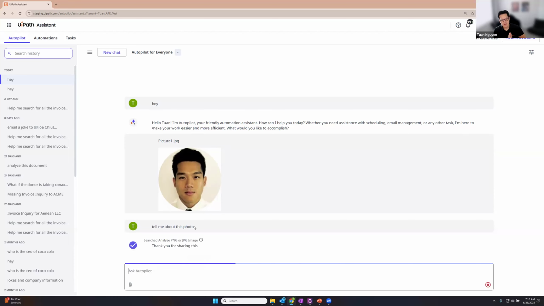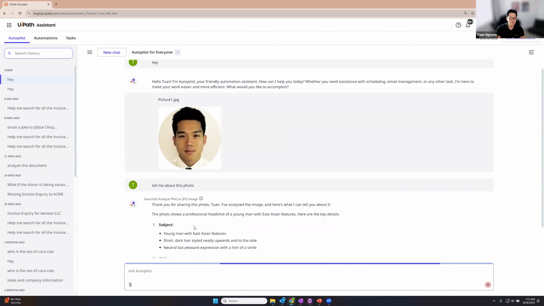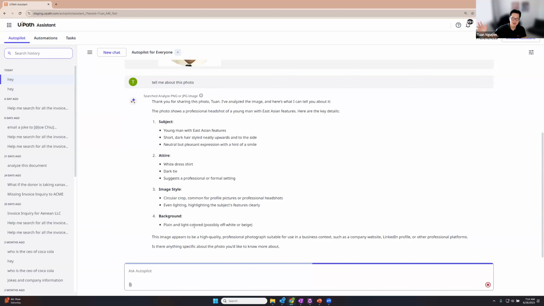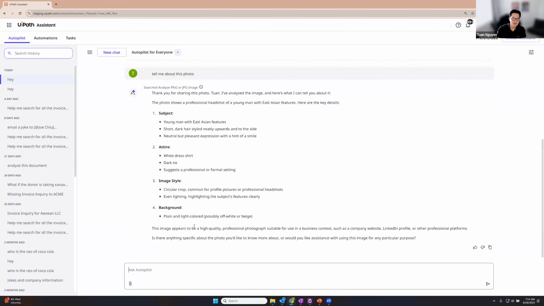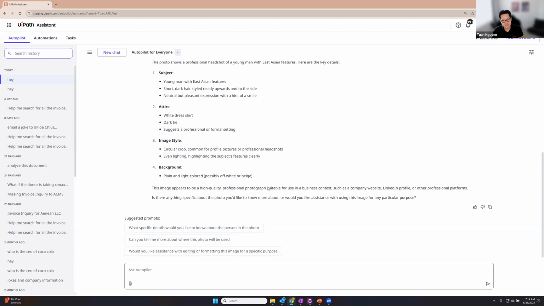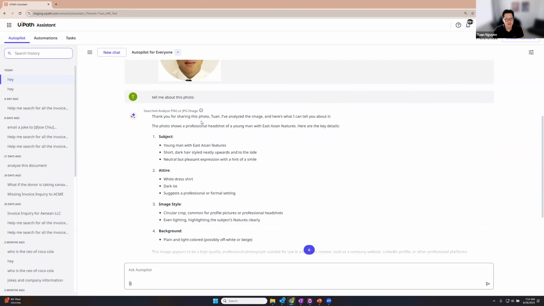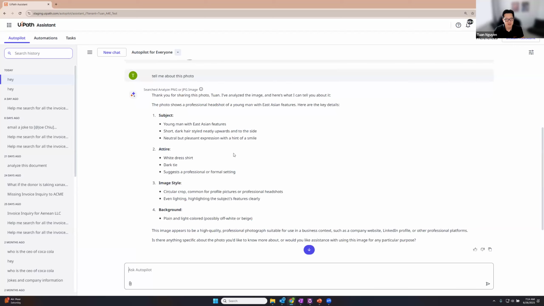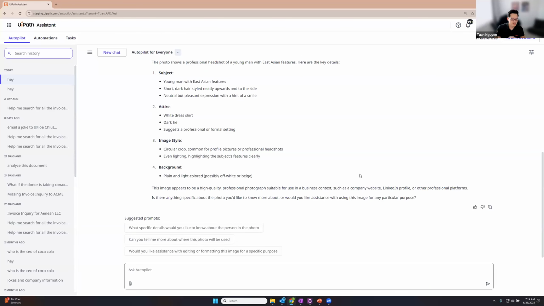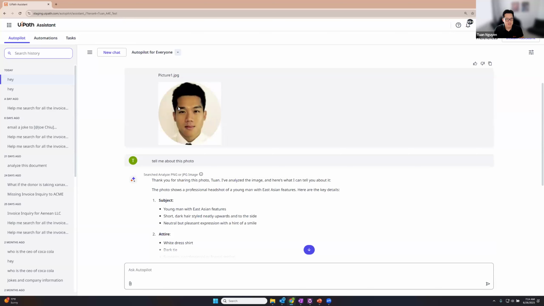returned. Okay. If you were to upload, let's say, a PDF or a text file, we would send that information over to Document Understanding, extract out all the text, provide it back into context, and then it would analyze that file. So here's the information that Autopilot for Everyone was able to tell me about this file. It's really helpful when you, let's say, take screenshots of invoices or other things that you want to be able to analyze and send back. The key thing here is, as you can see, there's no text here, so it actually has information, and it's able to understand visual photos or images, not just text-based images, right?